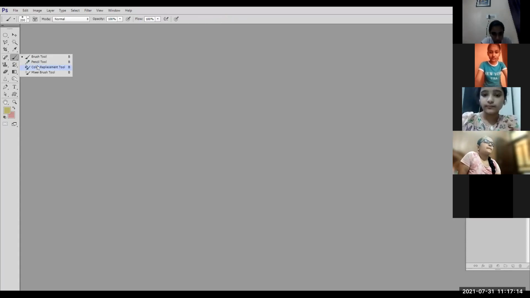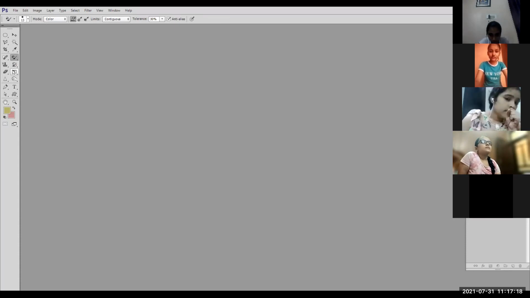But if I select color replacement here, ठीक है? अब मैंने suppose gradient tool पे click किया. Now if I press the B key, it will select the color replacement tool.